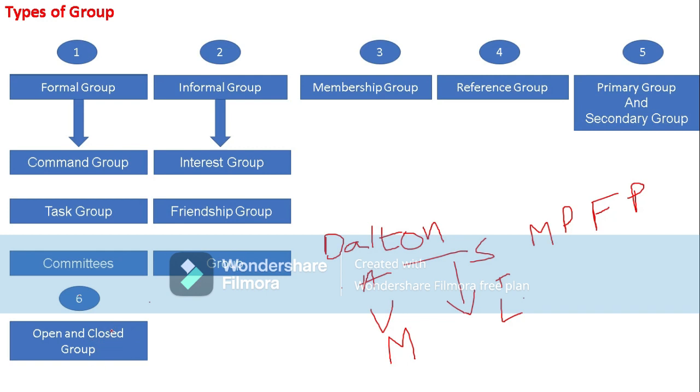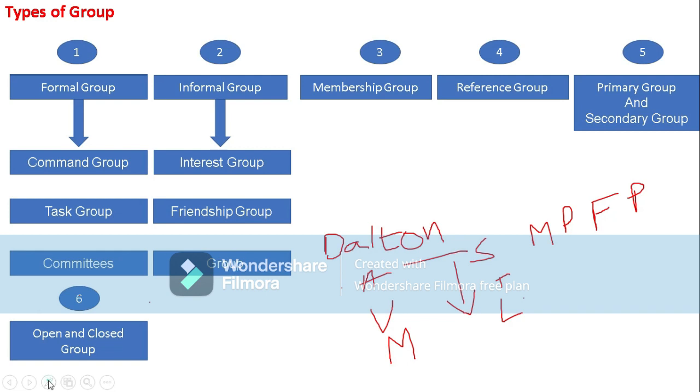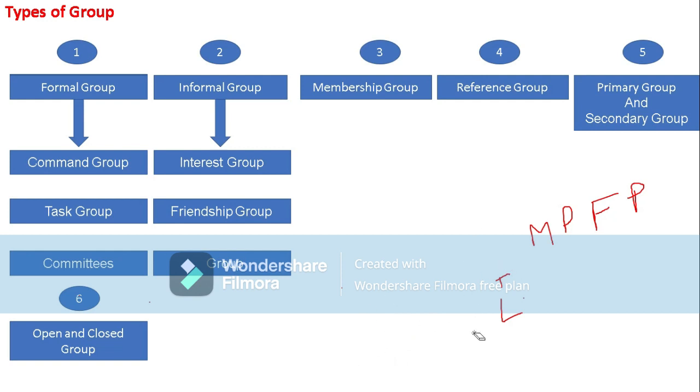So these are all the types of group: formal, informal, membership, reference, primary and secondary group, and the last one is open and closed group. So this is about the group features, importance, stages and the types.